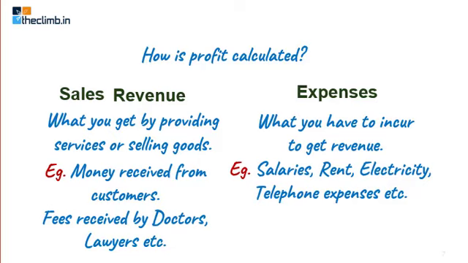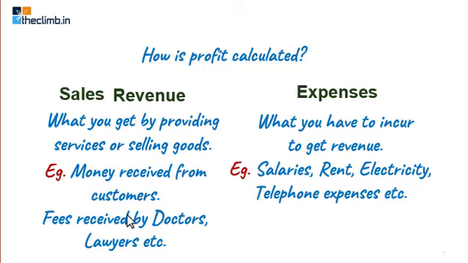So sales revenue is one side, and then there are expenses on the other side. So the profit is basically the difference between sales revenue and the expenses. As we have already discussed, revenue is what you get by providing goods or services, and expenses are what you incur to get the revenue, the cost you pay for getting the revenue.